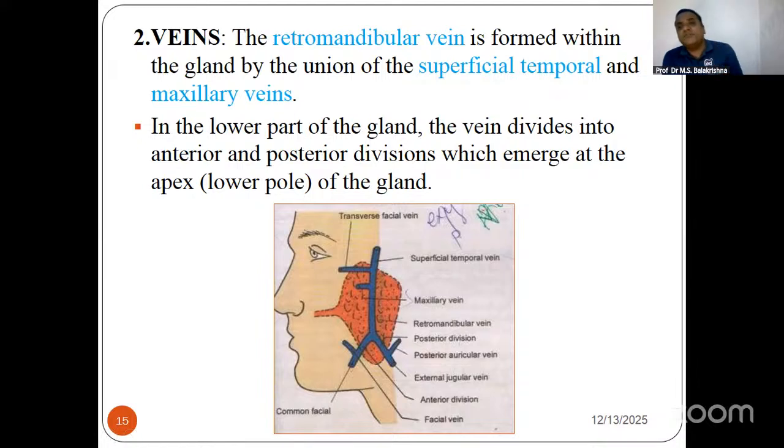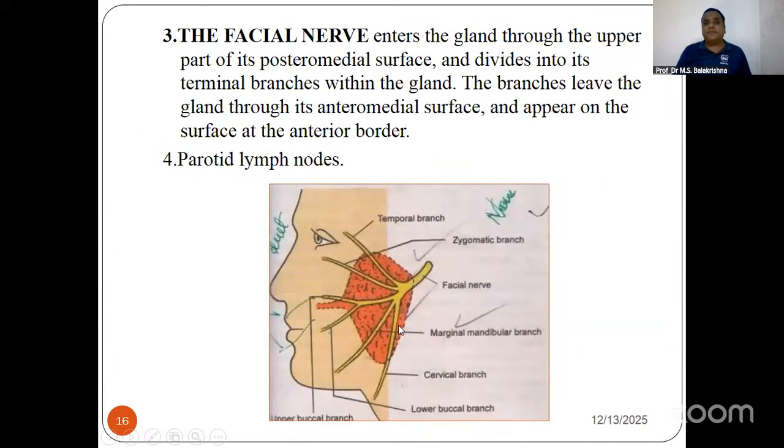The formation of the retromandibular vein is by the superficial temporal vein and the maxillary vein. Then it comes straight and divides into 2: anterior division, coming towards the nose, front part, and the posterior division, backward. So this is the venous drainage of the parotid gland.